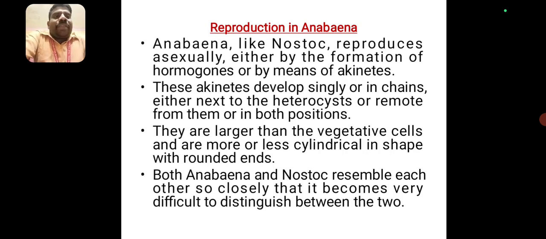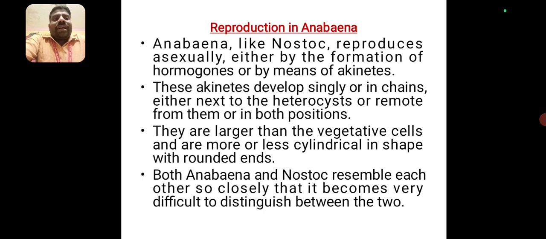The reproduction of Anabaena, like Nostoc, reproduces asexually either by the formation of hormogonia or by means of akinetes. These akinetes develop singly or in chains, either next to the heterocyst or remote from them, or in both positions. They are larger than vegetative cells and are more or less cylindrical in shape with rounded ends.